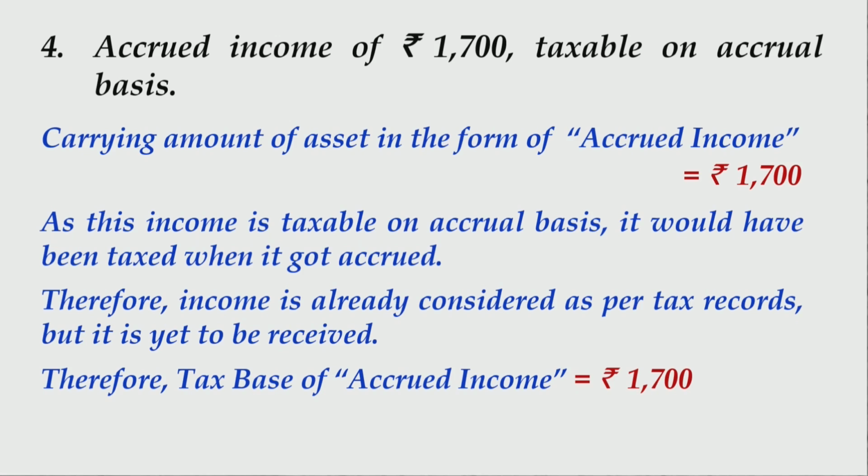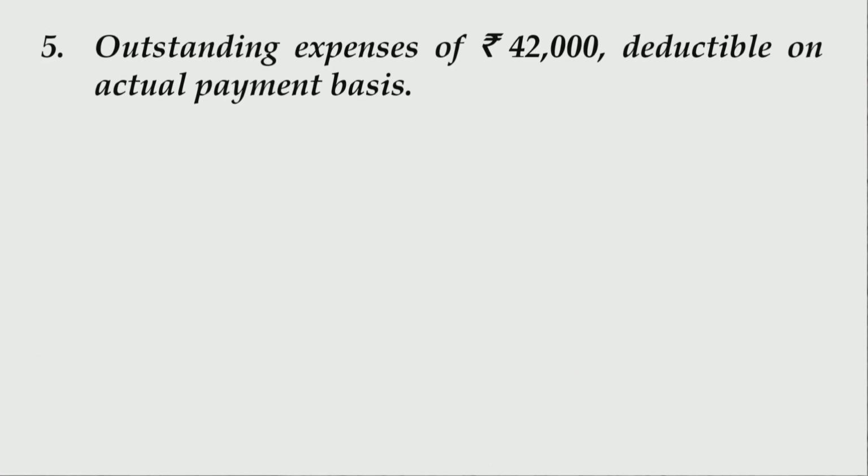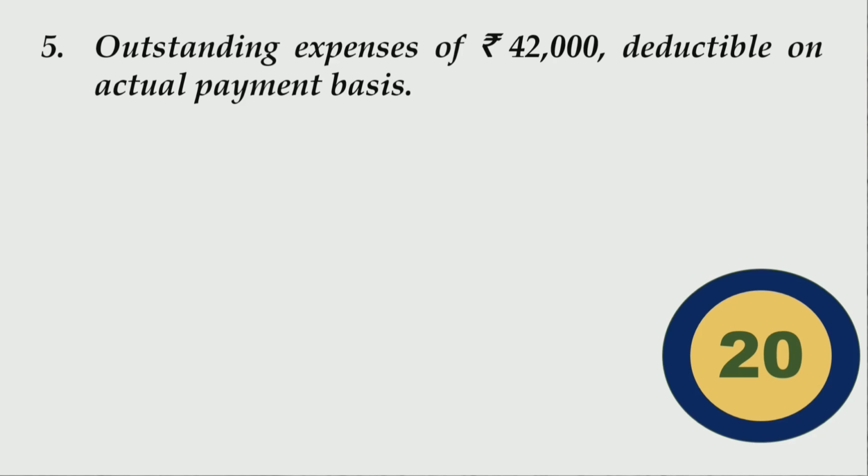Alright friends, you would have finished writing this whole thing. Let us move ahead and take up the next part, that is fifth part. Outstanding expenses of rupees 42,000 deductible on actual payment basis. So it is clear that the expenses have been incurred but not yet paid because these are outstanding, but these will be deductible from the viewpoint of taxation only on actual payment basis. So let me see if you can again figure out the same thing, and like earlier, I will give you exactly 20 seconds to think and your time starts now.